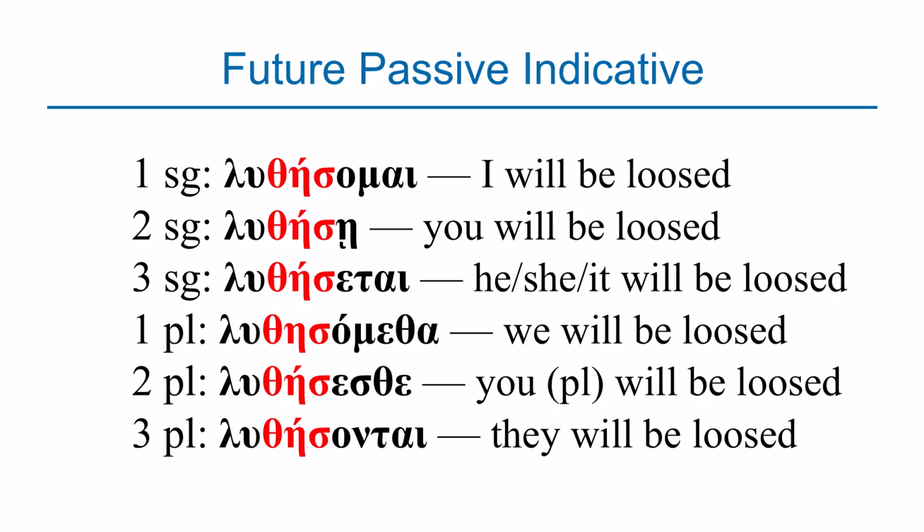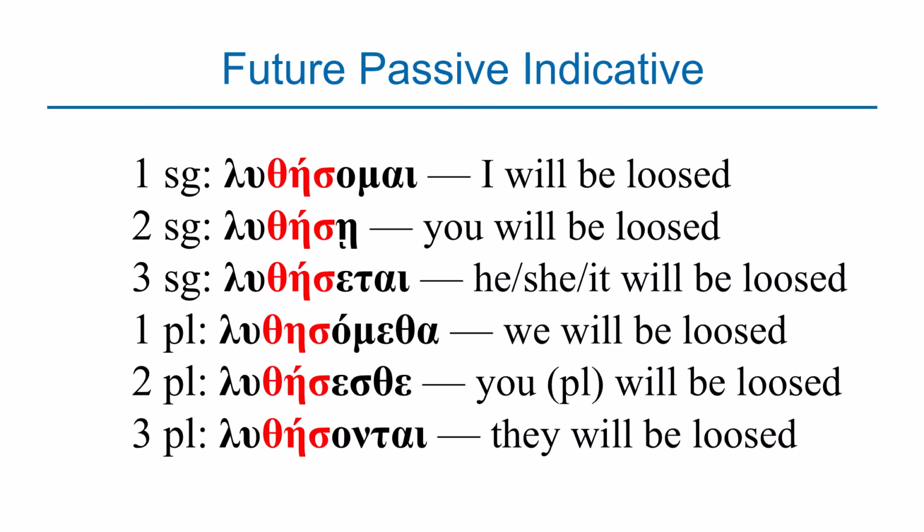Again, notice the translation. If you remember, we said that in the passive voice, the speaker is receiving an action. The action is being done to the speaker or on the speaker. The speaker is not the one doing the action, but the speaker is receiving the action. So the translation is, I will be loosed. Instead of saying I will loose, it's I will be loosed because the speaker is receiving the action. So we have the word luthesomai, which means I will be loosed.